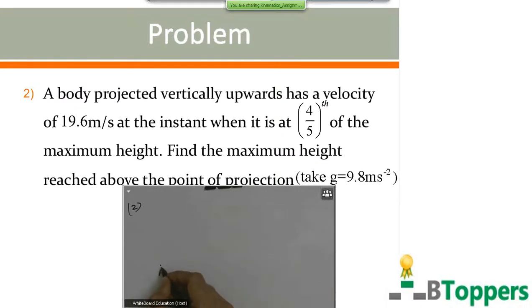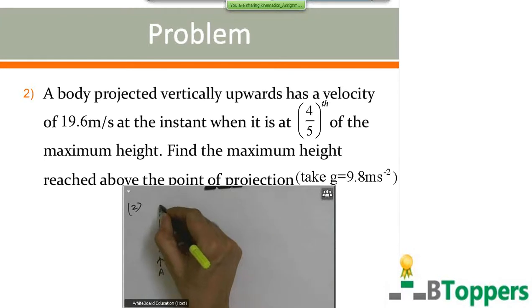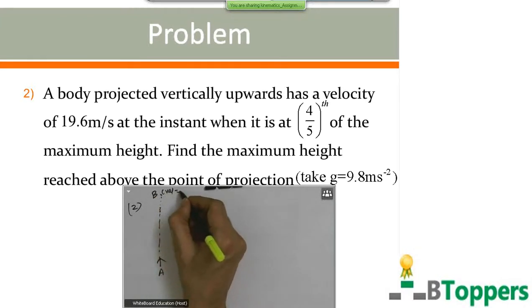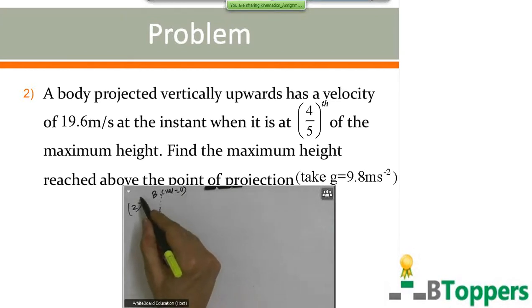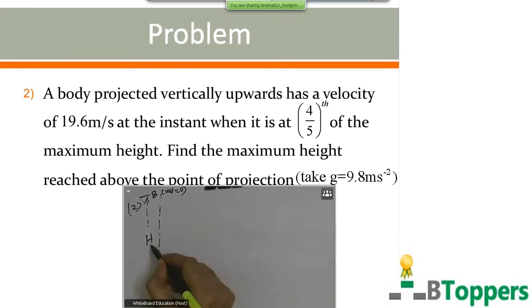Let A be the point of projection from where it is projected vertically upward with some initial velocity. Let B be the highest point reached, at which final velocity becomes 0. Let capital H denote the maximum height reached above this point of projection. So here A is the point of projection.